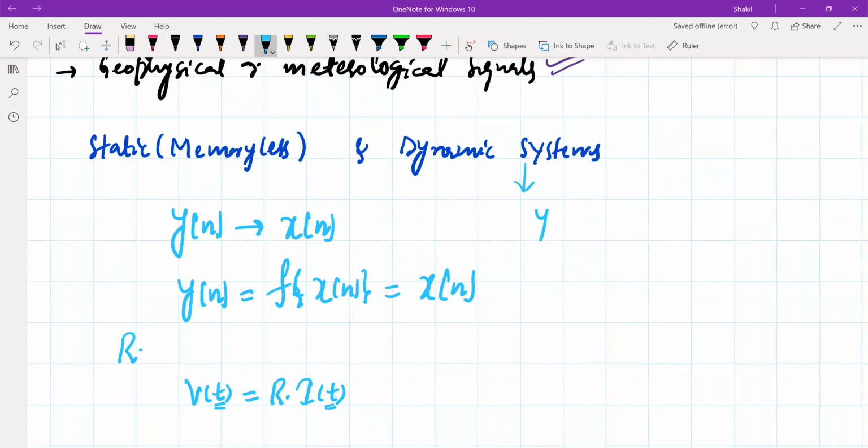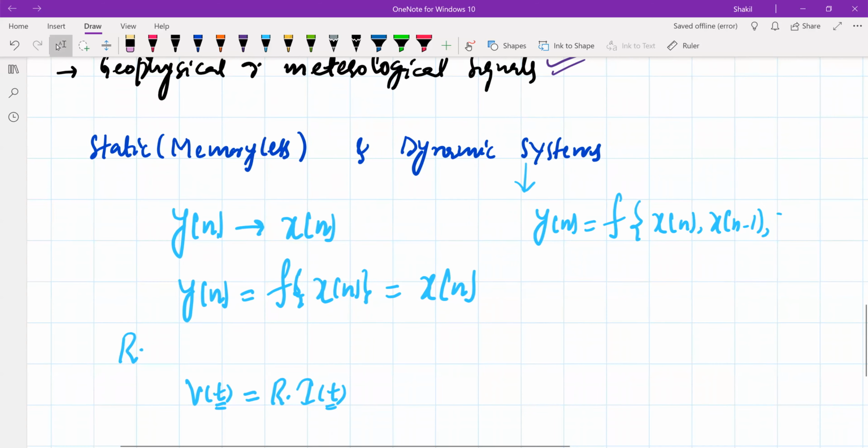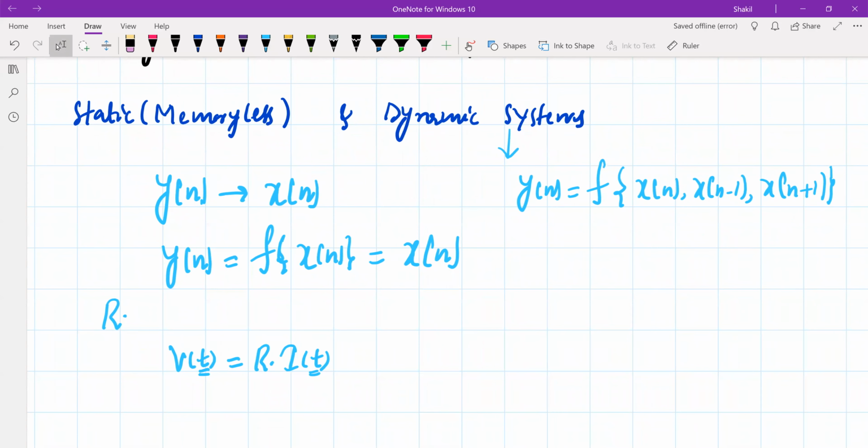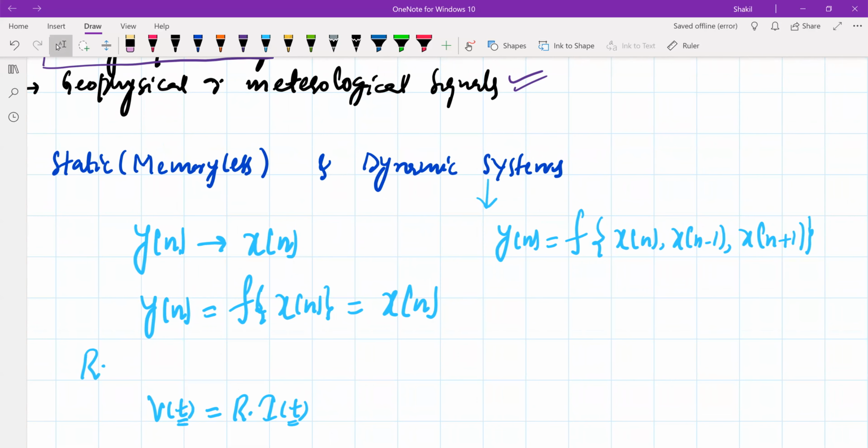And if we talk about input-output relationships, the system output will be a function of present, past, and it can be a function of future values of the signal also. So for a dynamic system, the output is a function of the past and future values of the signal.